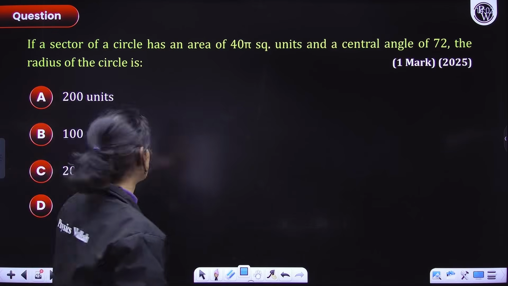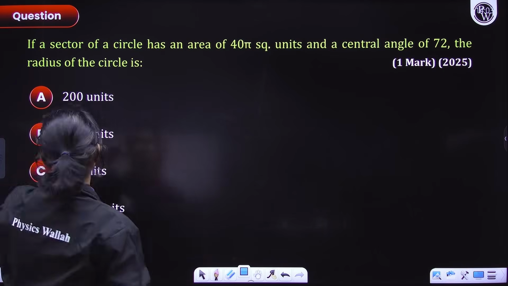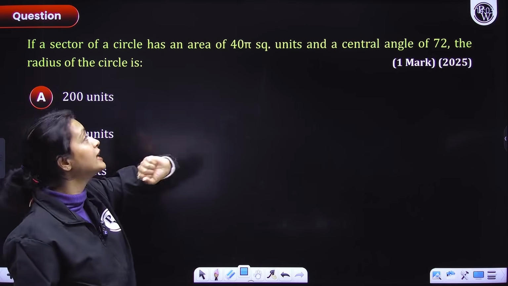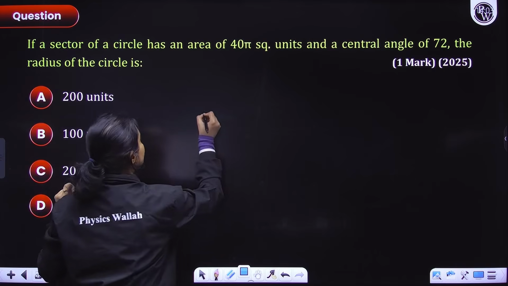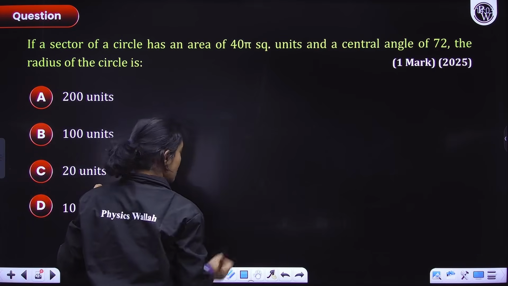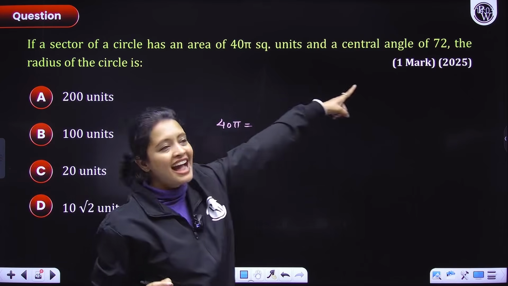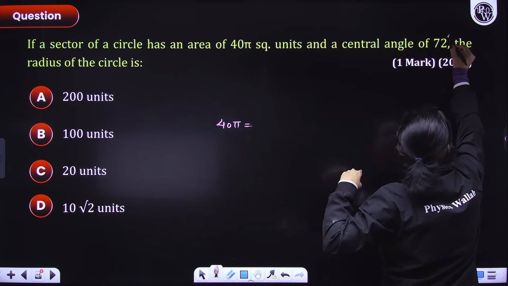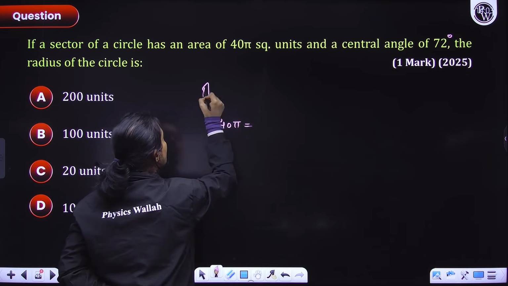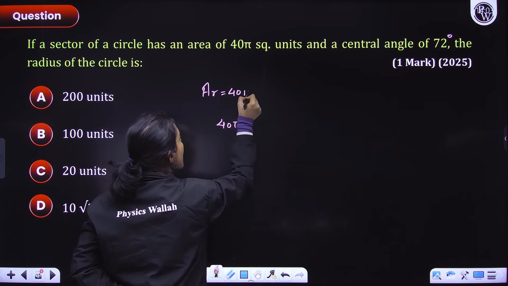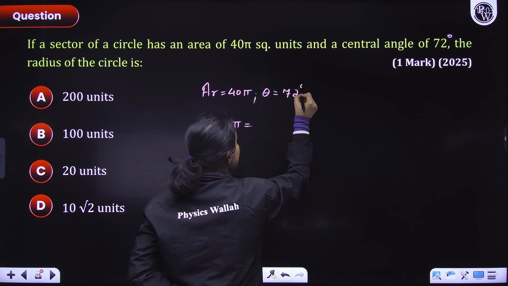Again, a question of 2025, guys. So many MCQ type questions we have here from 2025 itself. If a sector of a circle has an area of 40 pi square units, the area of the sector is already given to you as 40 pi. The central angle is given as 72 degrees. The radius of the circle is. I know the area, 40 pi, and I know theta, 72 degrees, but I don't know r.